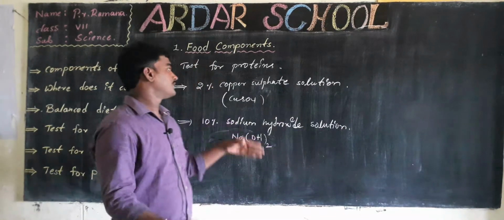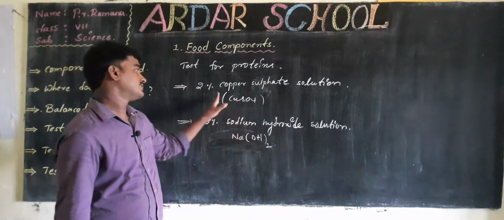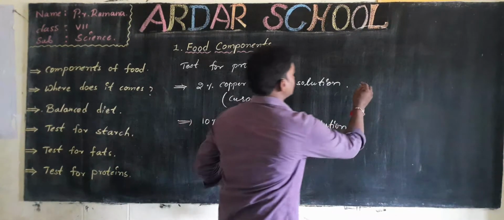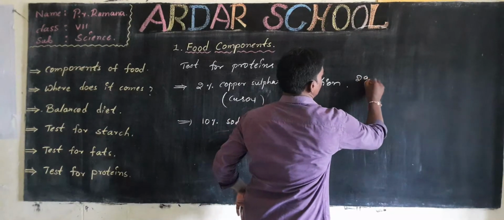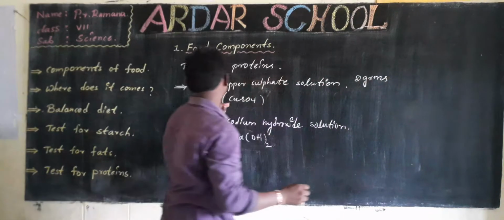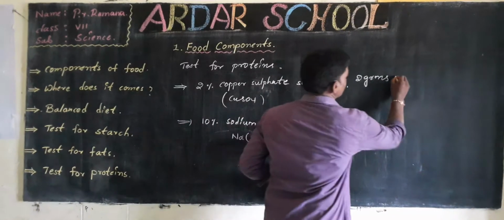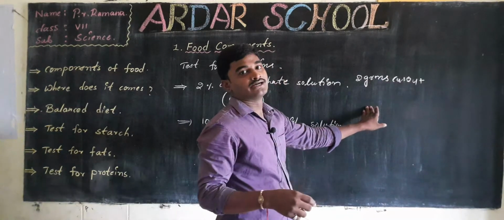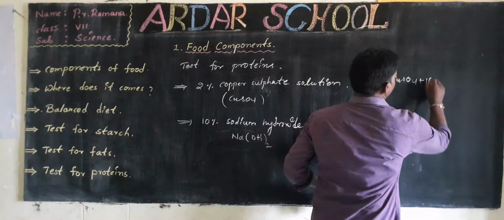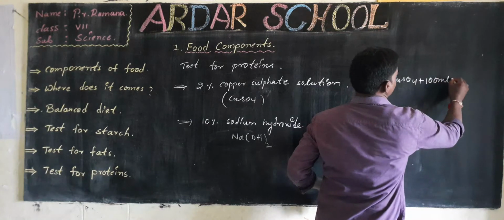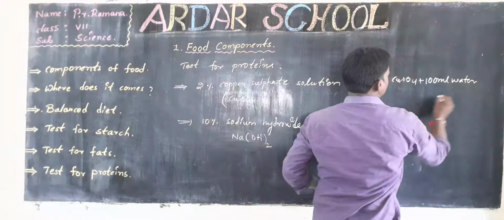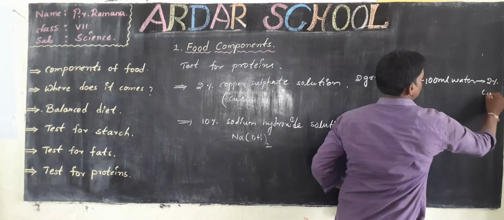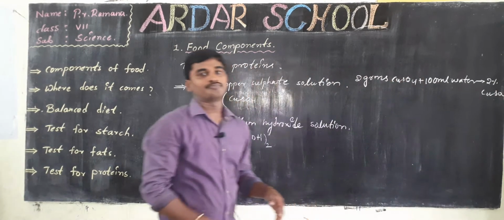Let us see how to prepare these solutions. To prepare 2% copper sulfate solution, we take 2 grams of CuSO4 and dissolve it in 100 ml of water. It gives 2% CuSO4 solution.